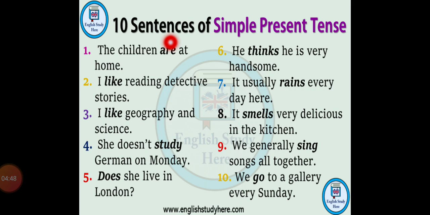He thinks he is very handsome. Thinks, okay, it's a fact that he thinks he is handsome. It usually rains every day here. Again a fact. It smells very delicious in the kitchen. It is a fact. It smells. We can't change it. We generally sing songs all together. Again a regular activity. We go to a gallery every Sunday. A regular activity, repeated actions. So these sentences show us the simple present tense.